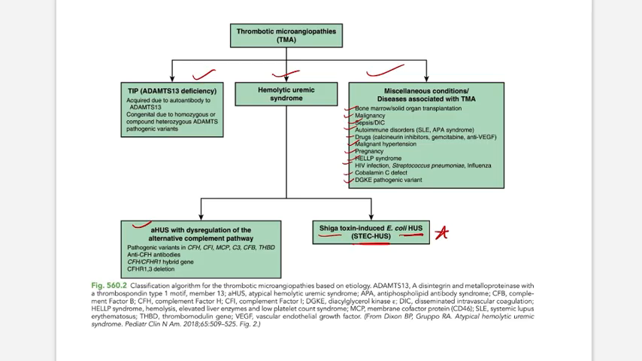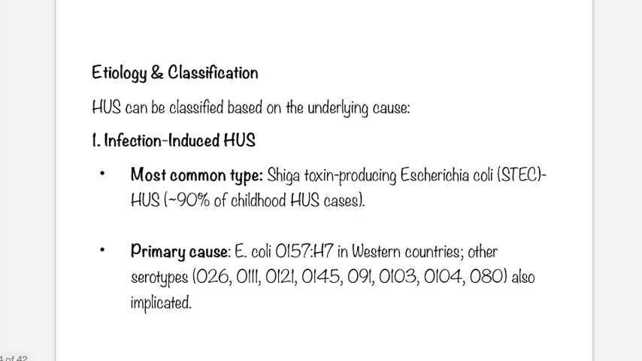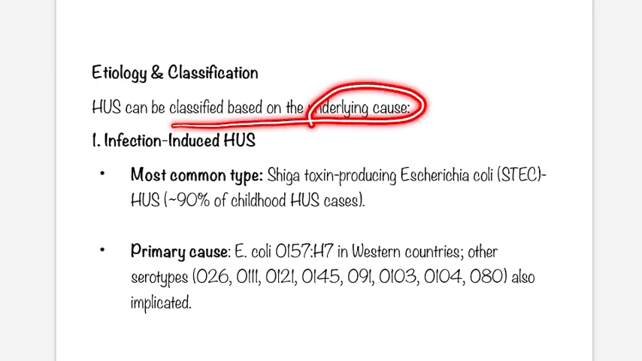So this is very important. This spectrum of thrombotic microangiopathies contains HUS, which is the most common cause, then TTP is another entity, and other systemic diseases associated with this condition. So just keep in mind this is a broad entity. Okay, coming back to the HUS discussion. HUS can be classified on the basis of underlying cause.